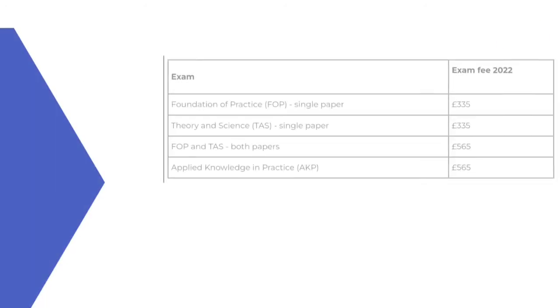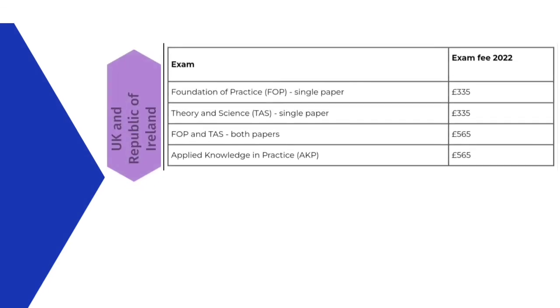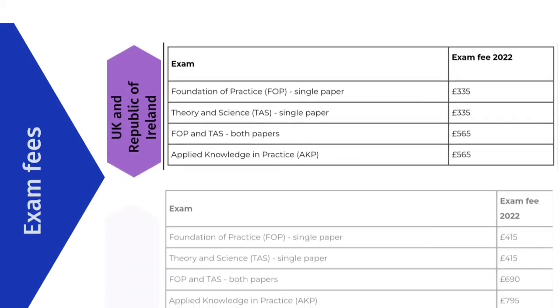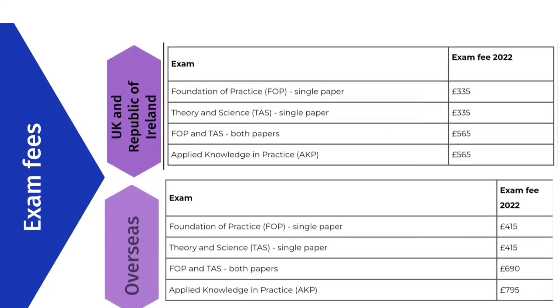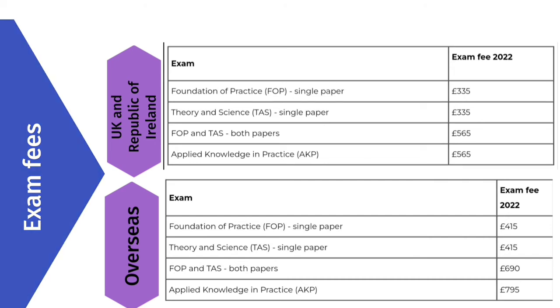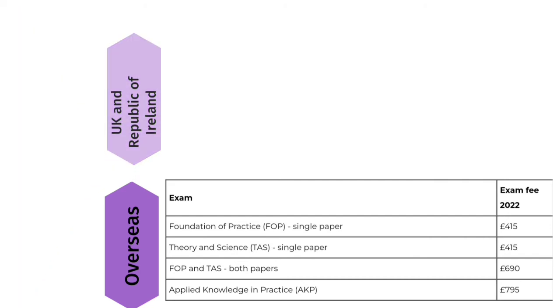Well, the examination fees for candidates of the UK and Republic of Ireland for a single paper, either FOP or TAS, is €335, and for both papers €565, and for applied knowledge and practice you have to pay €565. For overseas, foundation of practice single paper is €415, theory and science single paper is €415, and for both papers €690, and for applied knowledge and practice you have to pay €795.